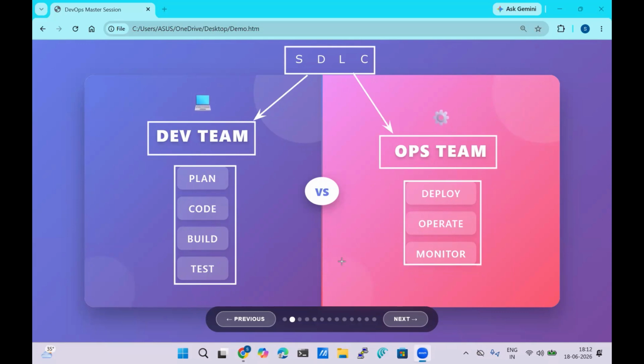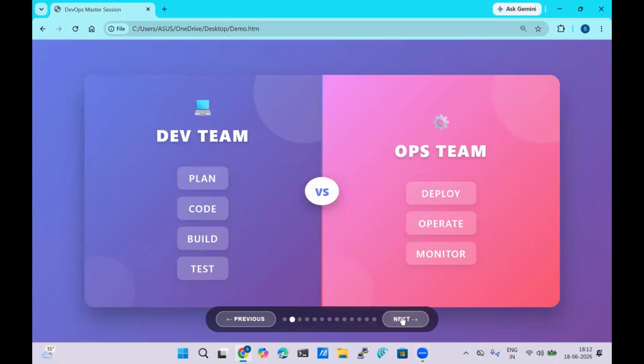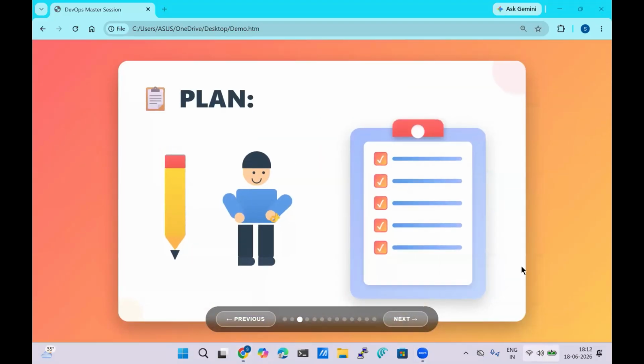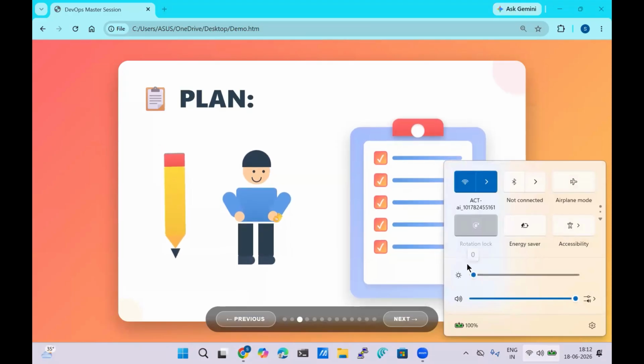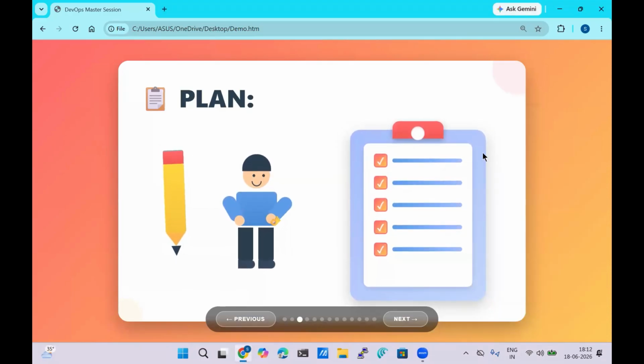Now, let us discuss one by one. What exactly is the meaning of plan, code, build and test, and also deploy, operate and monitor? Let us discuss one by one. So the first one is the plan. Now, what exactly is the meaning of plan?